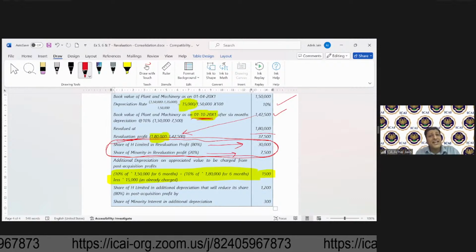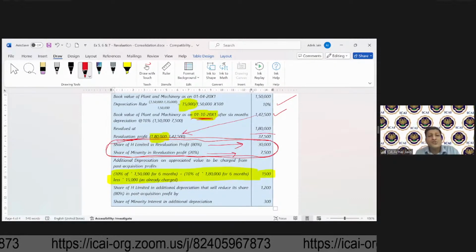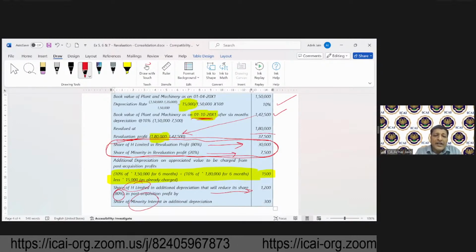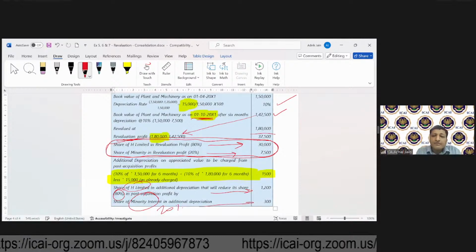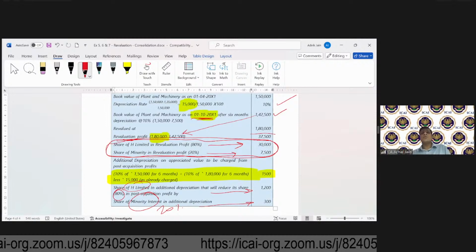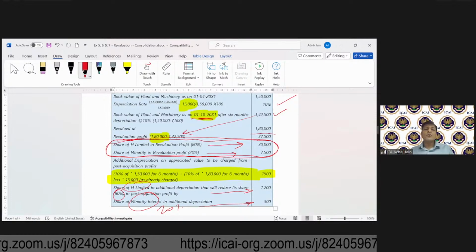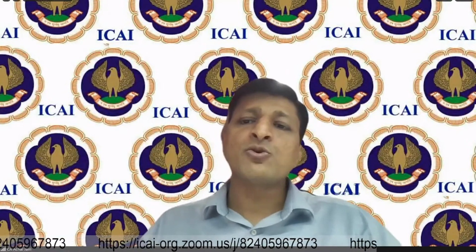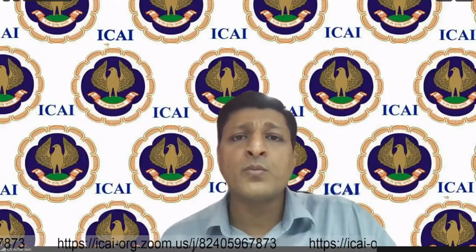That impact will again be allocated to two parties. Which are those? H Limited, 80%, and minority interest, 20%. So this example was just to explain that if there is a minority interest, a couple of things are going to arise and all of those will have to be allocated amongst both majority and minority. That is how we'll have to keep coming to those amounts at every point of time. All right, so we'll just move further.